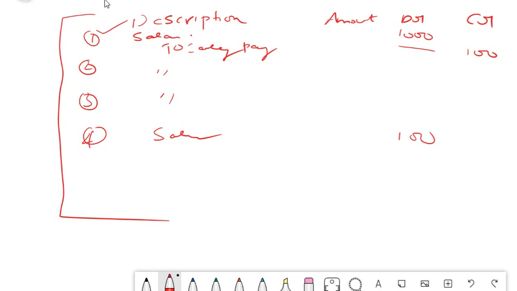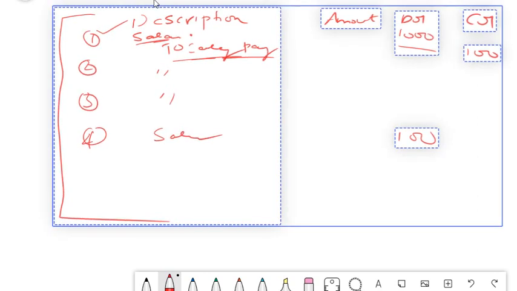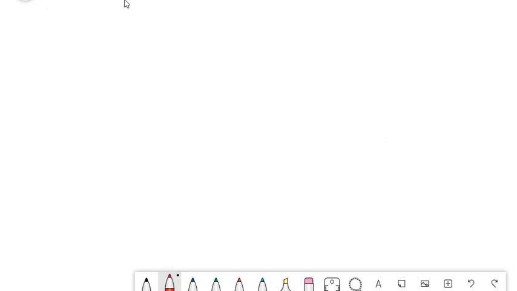Now the question comes, what is a ledger? Now that you know what a journal book is, a ledger is nothing but these descriptions which you see here. A ledger is an individual account dedicated for a particular purpose. It may be related to anything. For salary, you have a separate ledger. Similarly, for rent, you have a separate ledger. I will just delete this and tell you.